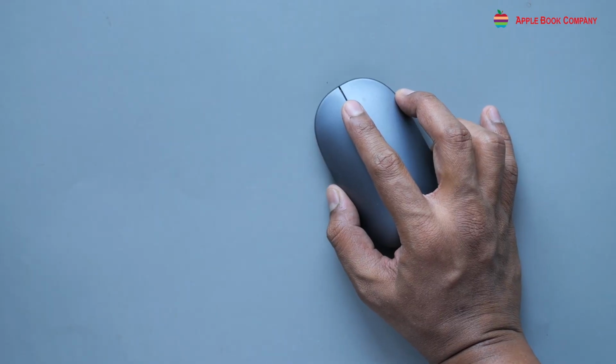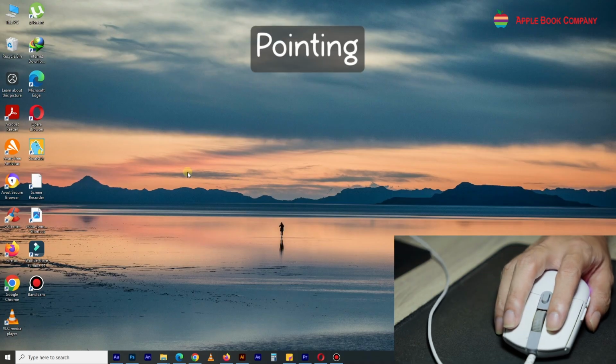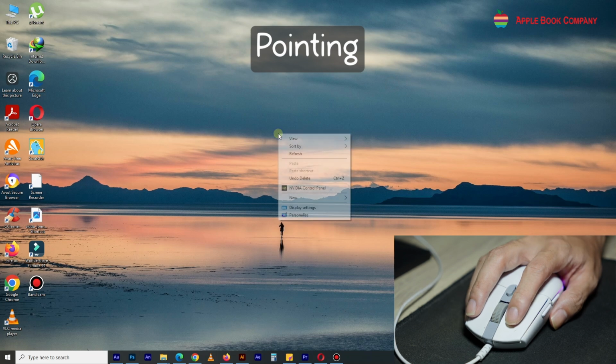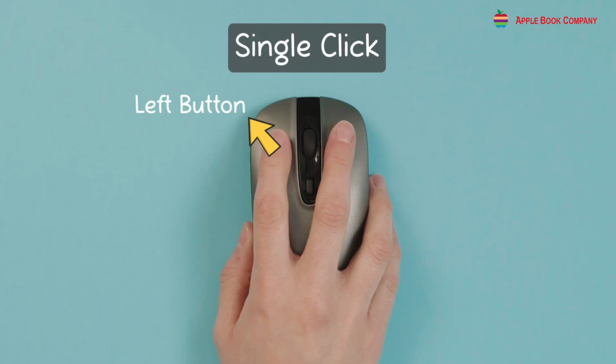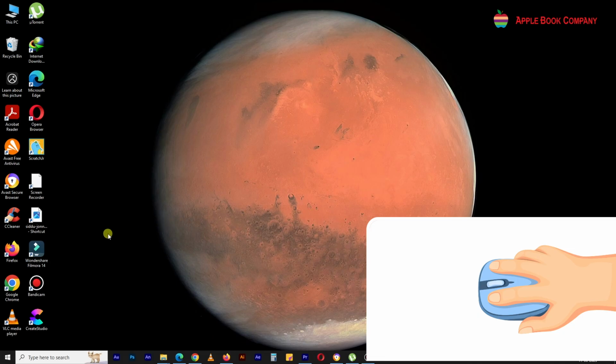Different actions of the mouse. The mouse can do many things. Pointing. When you move the mouse, the pointer moves in the same direction on the screen. Single click. Clicking the left mouse button once is called single click. It selects an item on the screen. It is also called the left click or click.